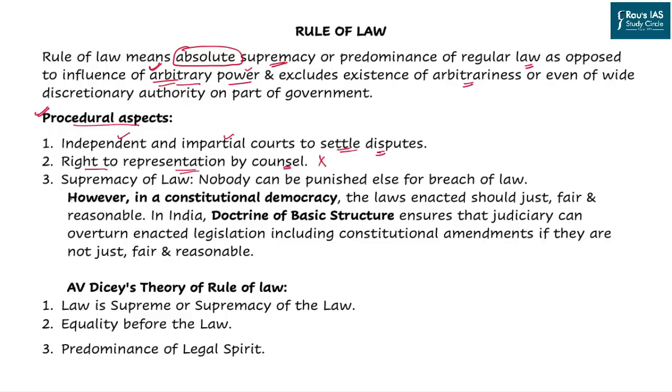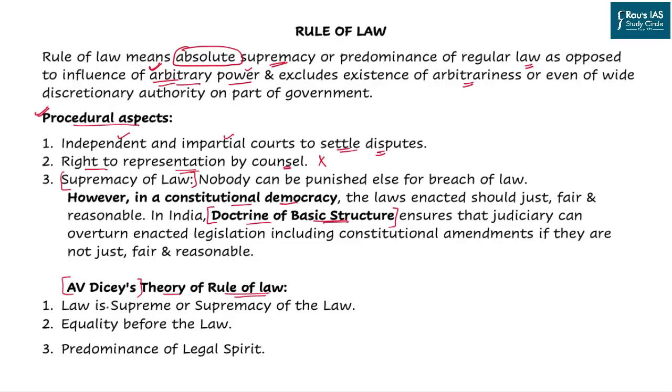And third, there should always be the supremacy of the law and not the executive structure. This is also an important aspect of a constitutional democracy like India. It is also highlighted by the Supreme Court under the Doctrine of Basic Structure, which was initiated since the Kesavananda Bharati case, 1973.